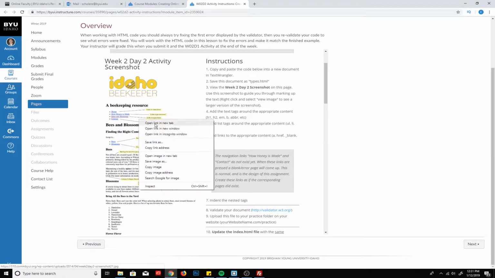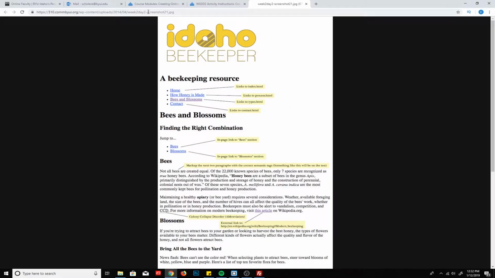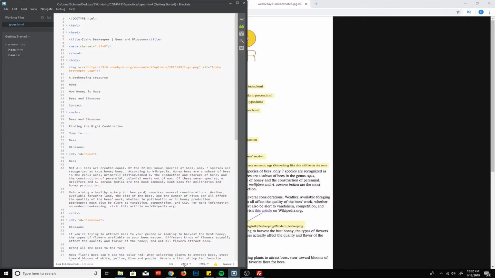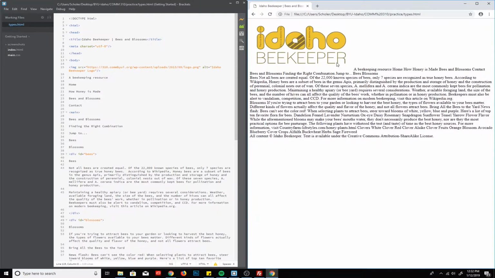So I'm going to right click on this and open it in a new tab. And if you click, you can zoom in and see it a little better. Let me show you what the page looks like currently. So if you view this, you'll see that it's just the image with a bunch of text all put together in one big block.